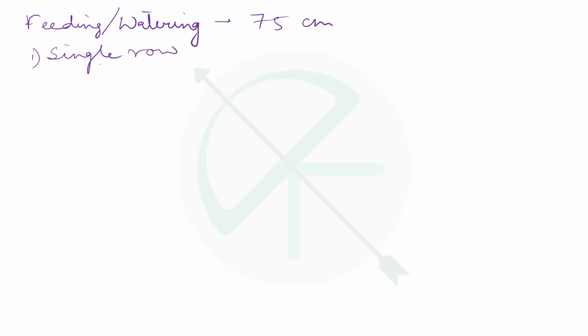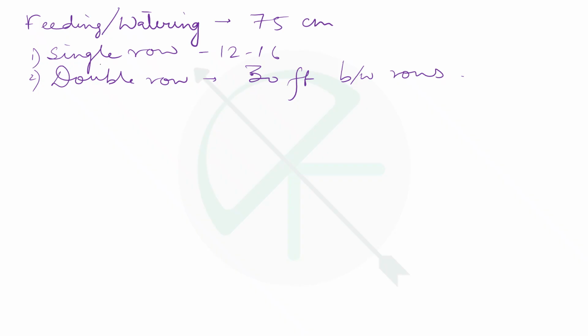Now, before ending today's class, I will add some extra information for you. The feeding and watering space for each animal, for cattle and buffalo, is 75 centimeters. Remember this. The houses can be of different types: single row or double row. In a single row, 12 to 16 animals can be housed. Then there is a double row system, where a minimum 30 feet distance should be there between the rows.